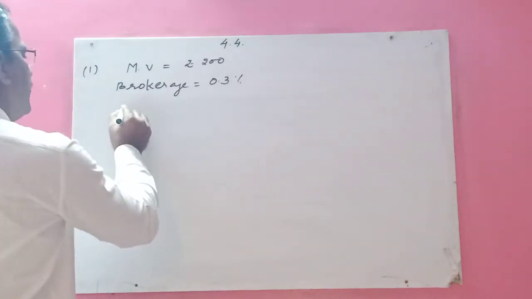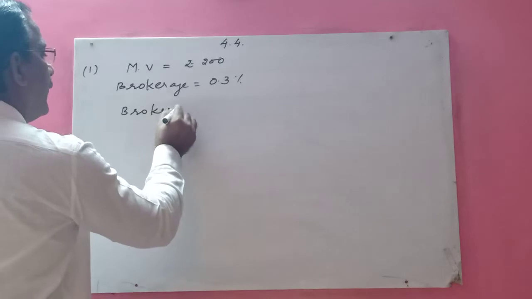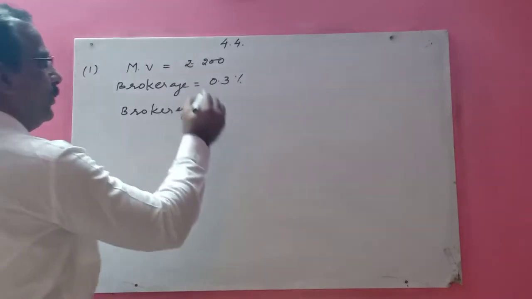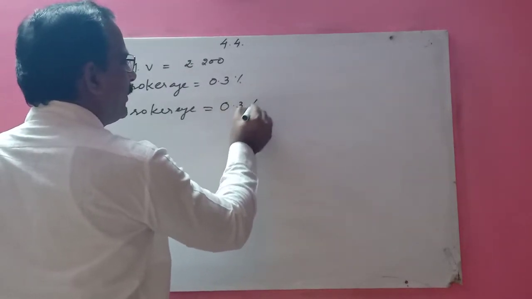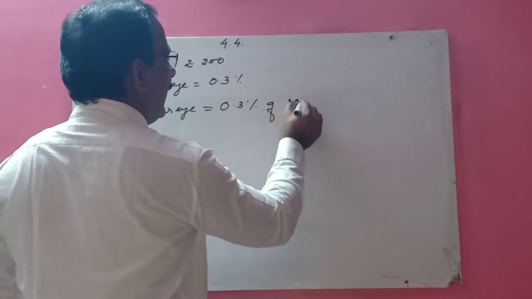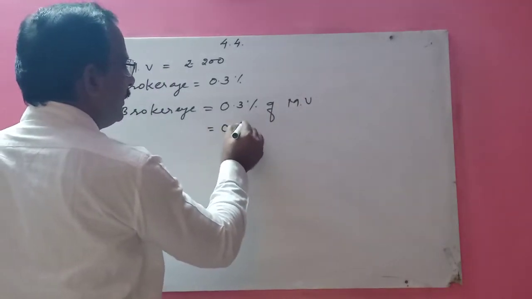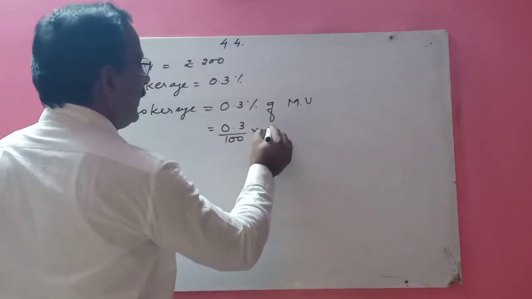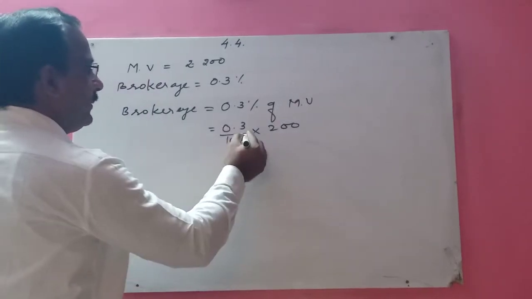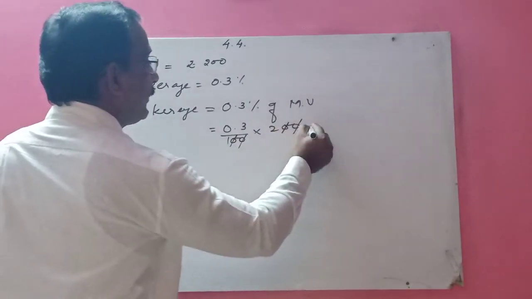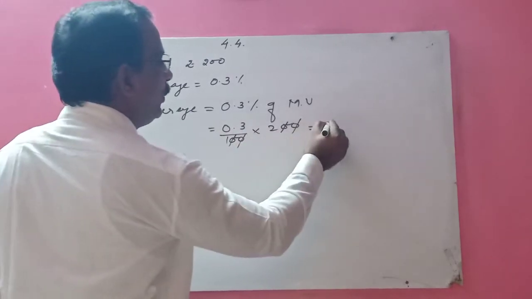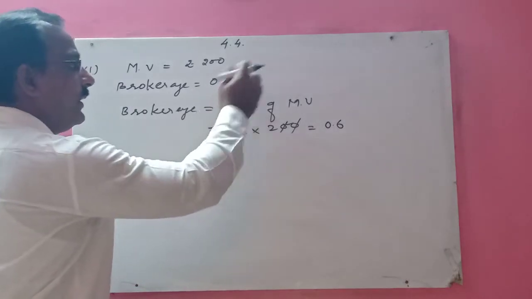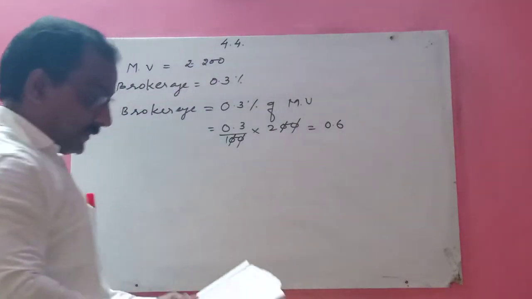So brokerage is always calculated on the market value, that is 0.3% of market value. 0.3% means 0.3 upon 100 into market value 200. These two 0s get cancelled, right? Now 0.3 multiplied by 2, you will get 0.6. This is the brokerage, which is given in percentage. You have calculated it into rupees, 0.6 rupees.